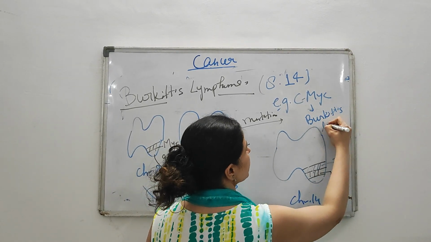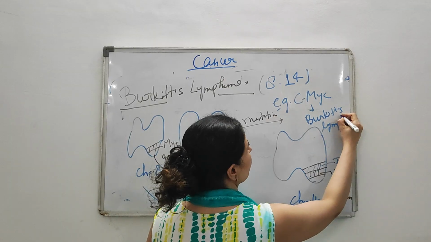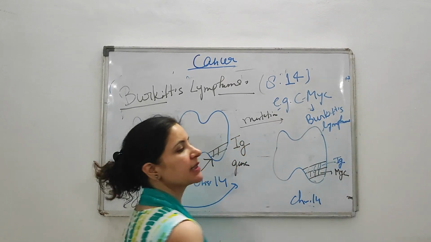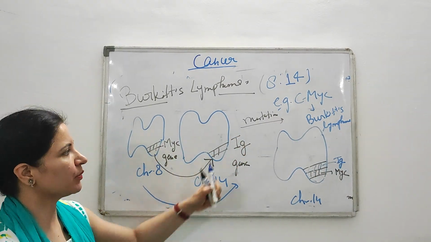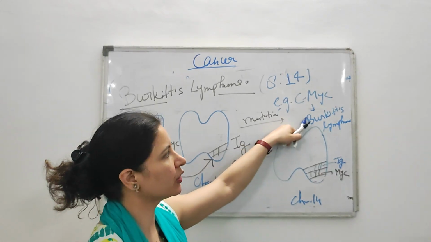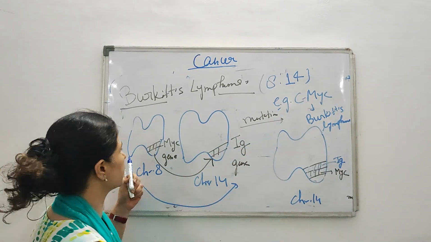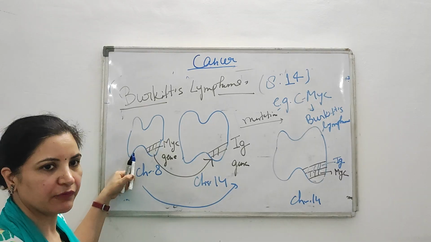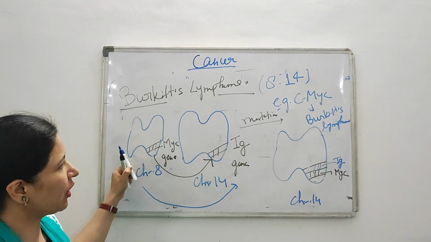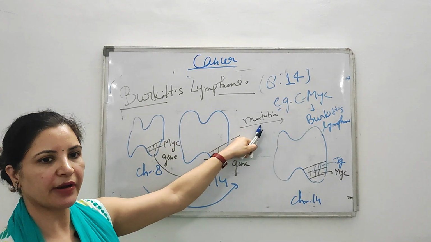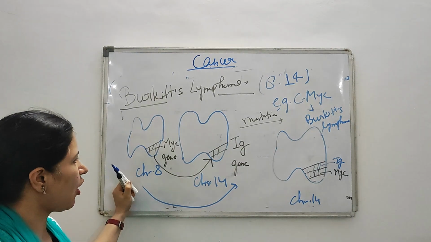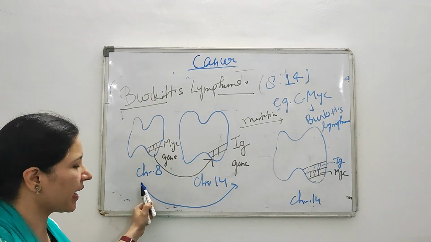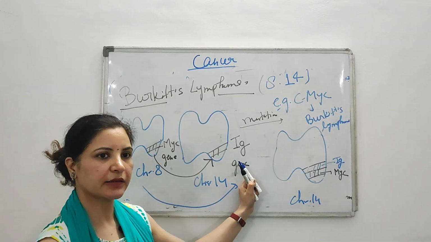Okay, so this question is also asked in MCQ and Viva, how Burkitt's lymphoma develops in human beings. The development of Burkitt's lymphoma occurs through conversion of proto-oncogenes, that is MYC and IgG, and because of mutation, that is chromosomal translocation, there is a switching of the MYC gene from chromosome number 8 to chromosome number 14.